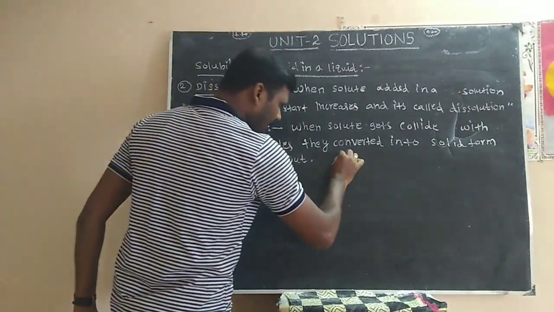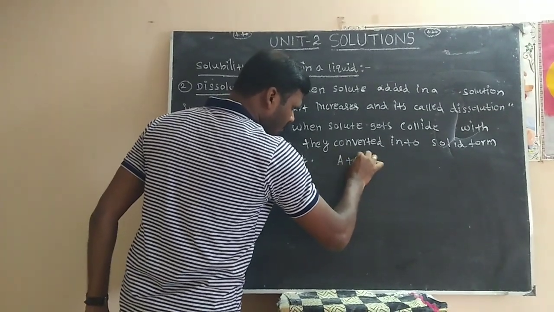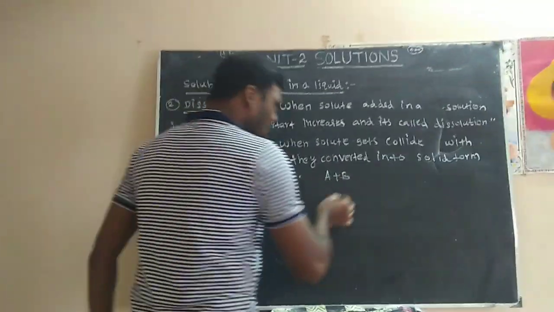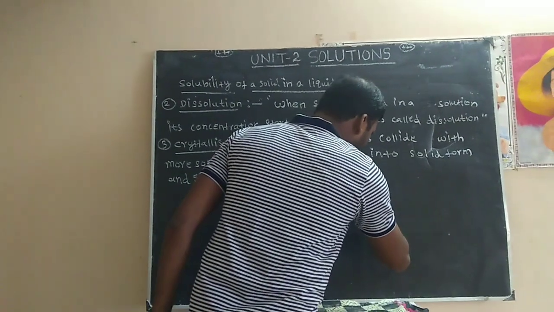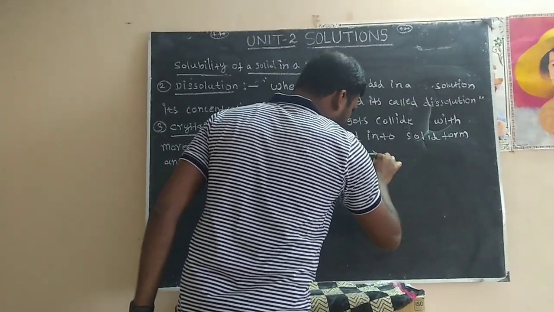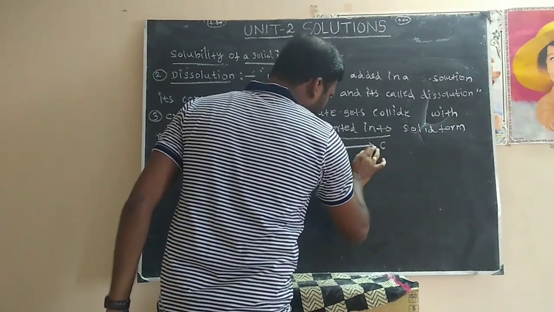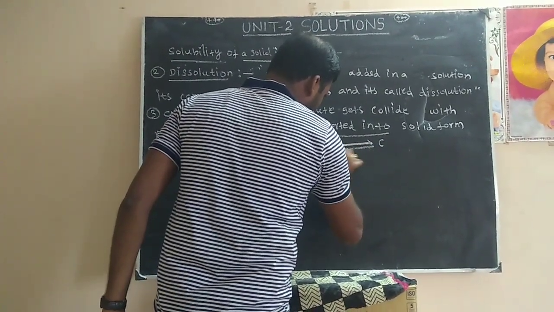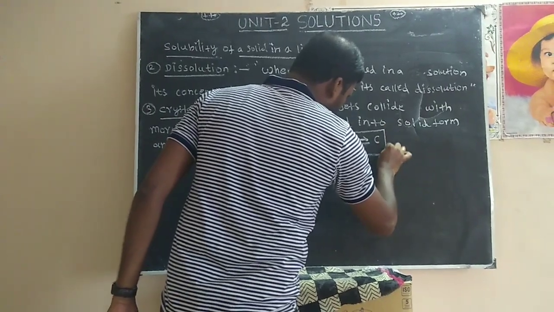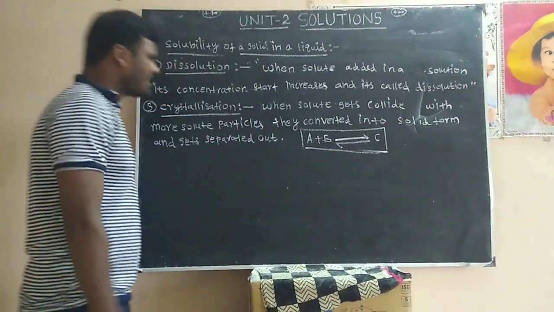For example, A plus B: this is more solute particles, and they get collided and separated in the solid form of C. So A plus B in equilibrium with C. So this is called crystallization, right?